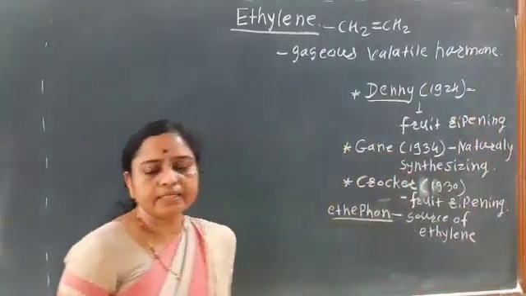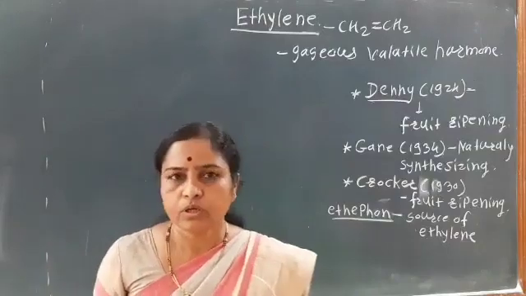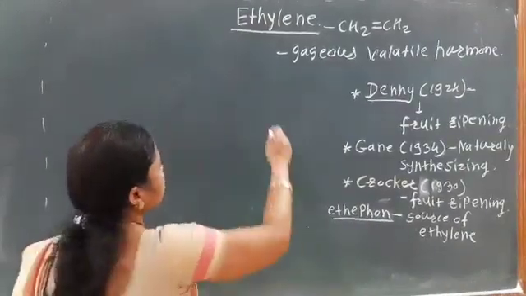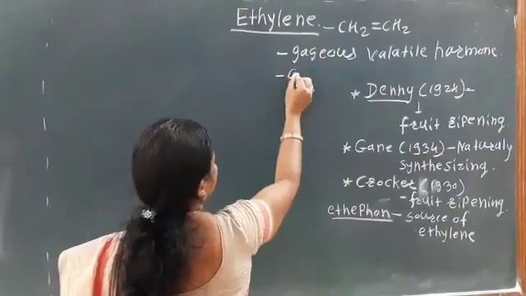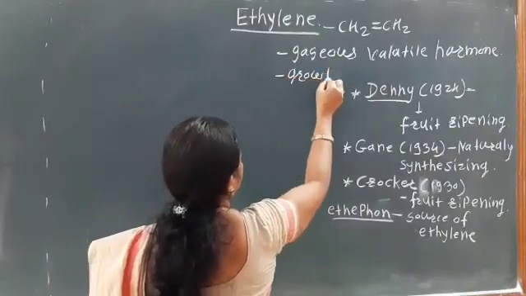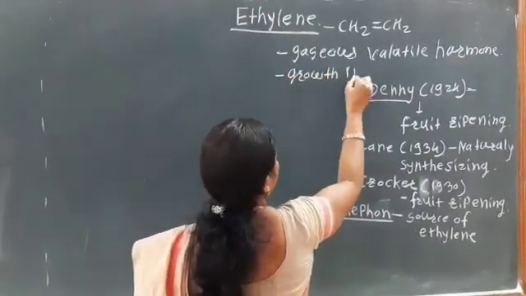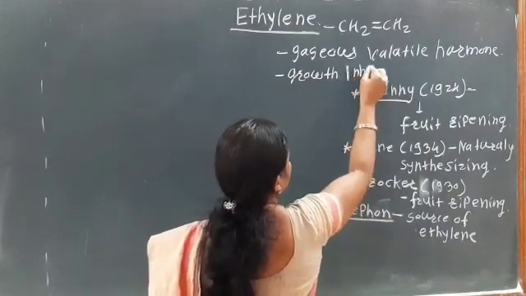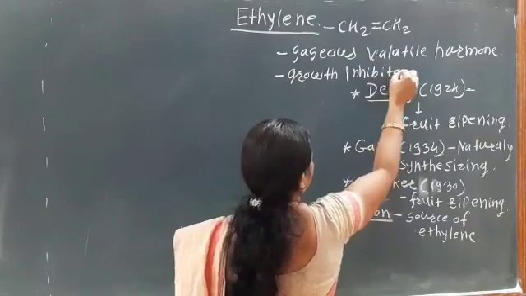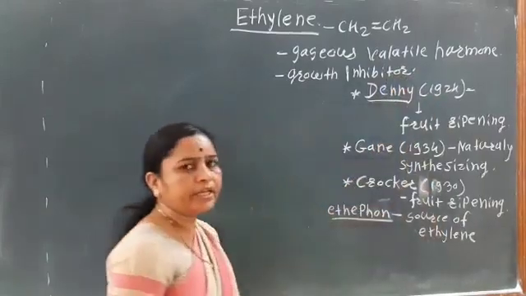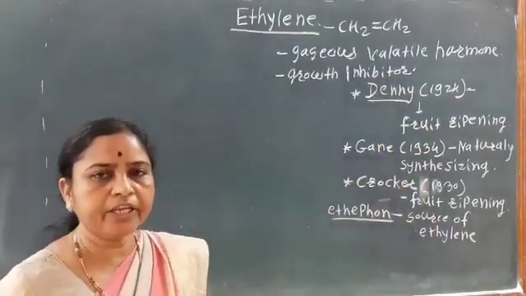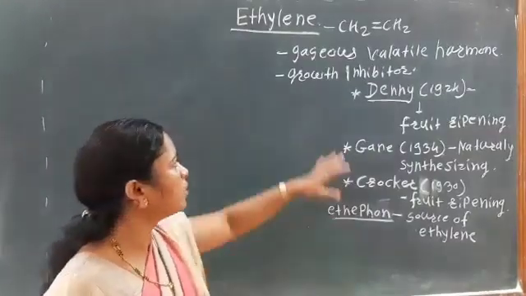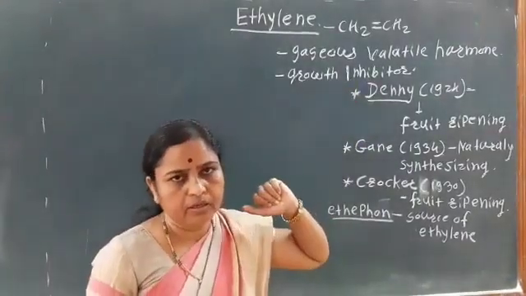It is known as the growth inhibitor, that is, it inhibits growth.